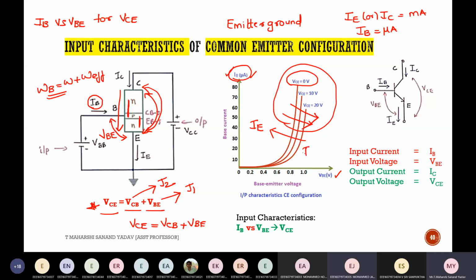Clear? In common base configuration, we are considering that IE is increasing, whereas in case of common emitter, I'm considering the graph for IB. As you have told, IB is decreasing. Why? Because the recombination rate is very less. That's why with the increase in voltage for different values, the graph is moving towards right hand side.